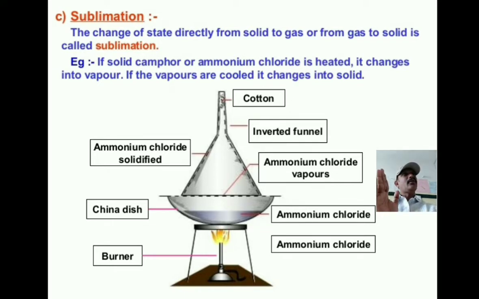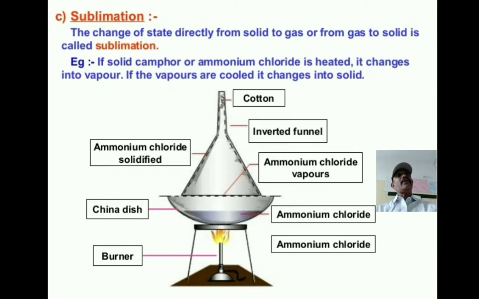Already you knew about this process, but this process we call sublimation. Today we are discussing sublimation. The change of state directly from solid to gas or from gas to solid is called sublimation. It is a wonder, isn't it?